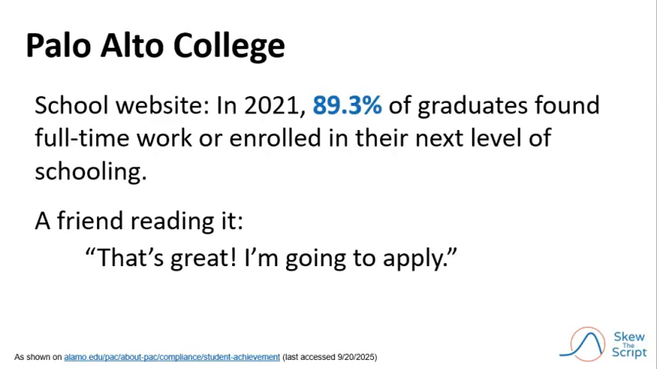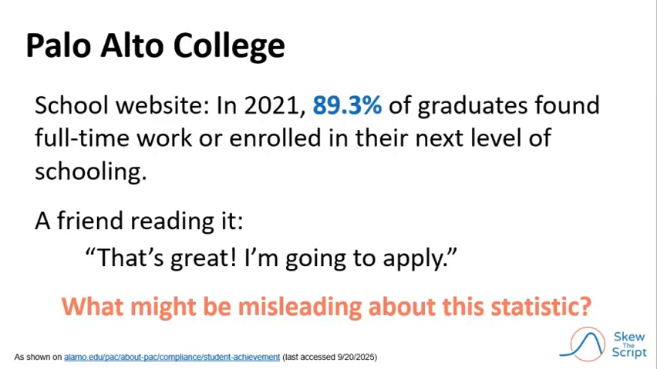Imagine that a friend of yours, after reading this, says, "That's great, I'm going to apply." However, this 89.3% statistic might actually be misleading. Take a moment to pause and think about how this statement might be misleading. Okay, let's discuss. So, note that the statement says that 89.3% of graduates had good outcomes. Not 89% of all students who enrolled at the school, but 89% of graduates. That raises the question, how many students actually graduated?